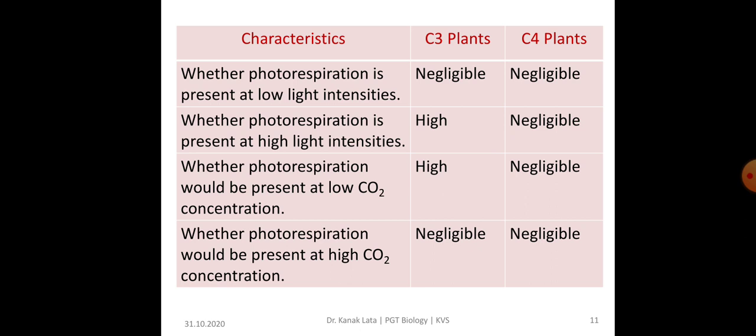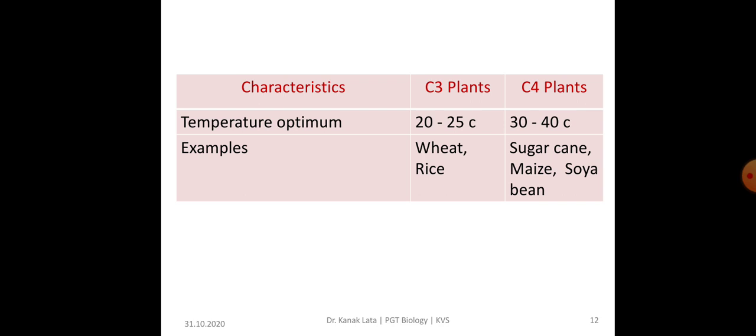Whether photorespiration would be present at low carbon dioxide concentration: in C3 plant it is high, in C4 plant it is negligible. Whether photorespiration would be present at high carbon dioxide concentration, it is negligible in both C3 as well as C4 plant. And the last characteristic feature is temperature optimum.